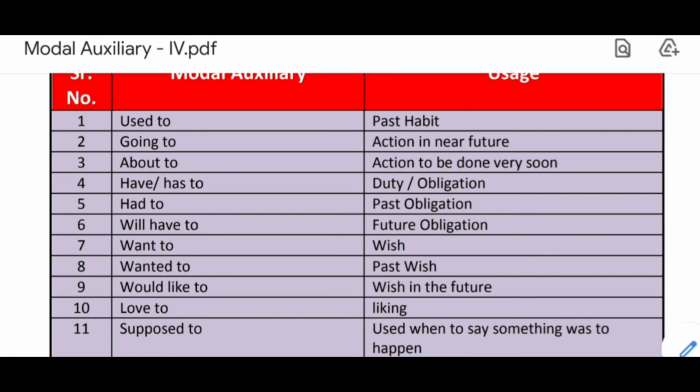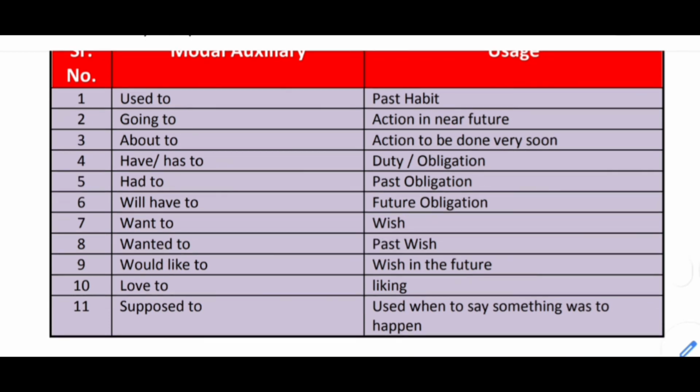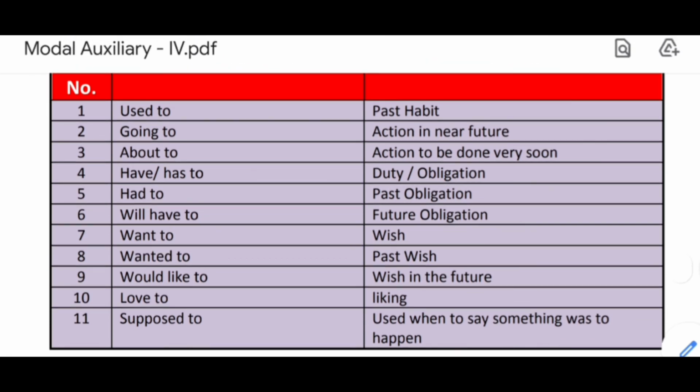That is what? One's duty. Now, the third example of supposed to is, you are supposed to look after your young sibling in my absence. That means it's one's responsibility to look after his young sibling.